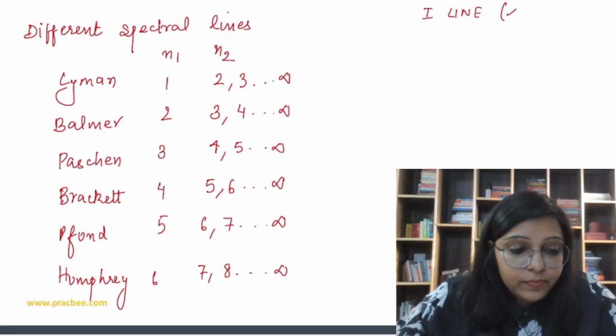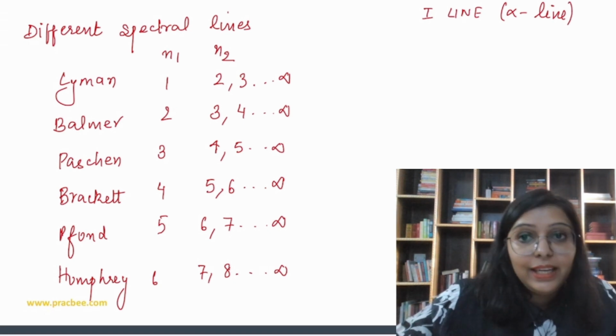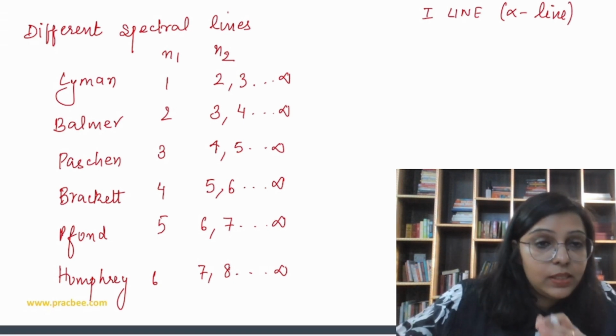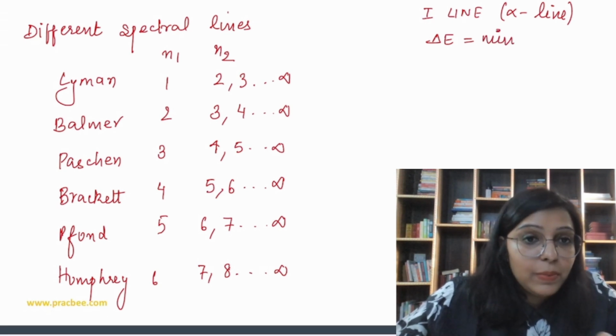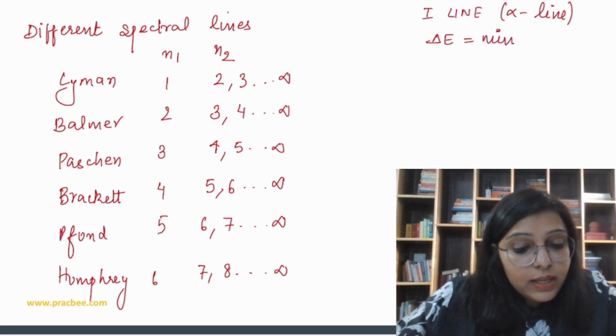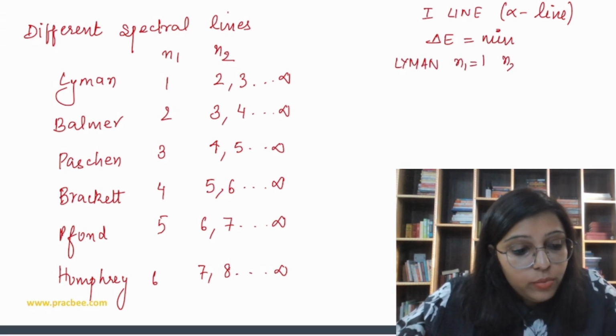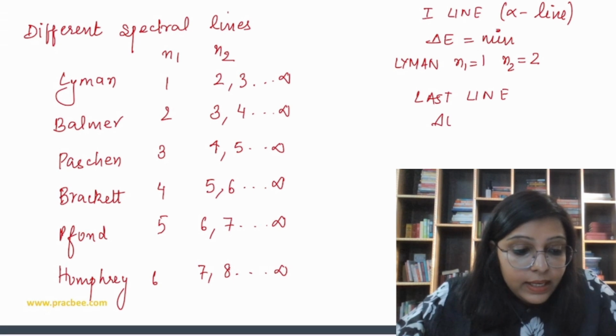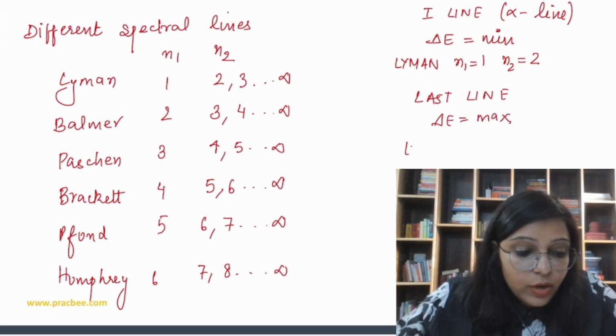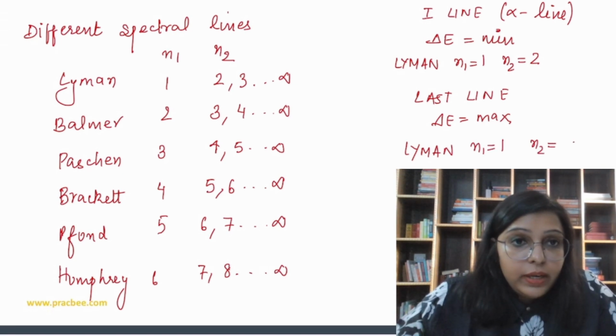Basically, if we talk about the first line, the alpha line, for any series, Lyman series, Balmer series, it is going to possess the minimum delta E, the least energy. So for Lyman, n1 is equal to 1 and n2 is going to be 2. But the last line means where delta E is maximum. So for Lyman, n1 is equal to 1 and n2 is equal to infinity.